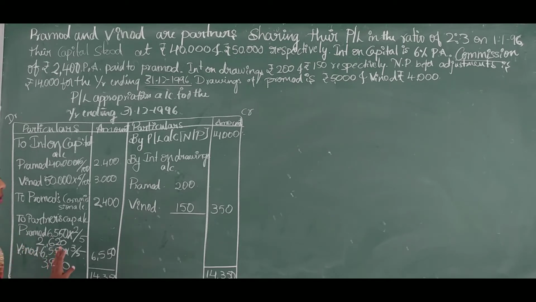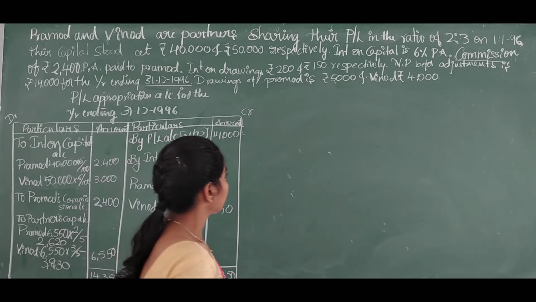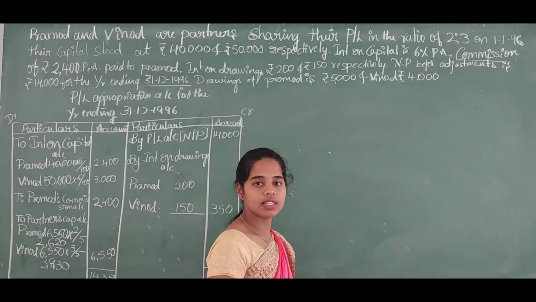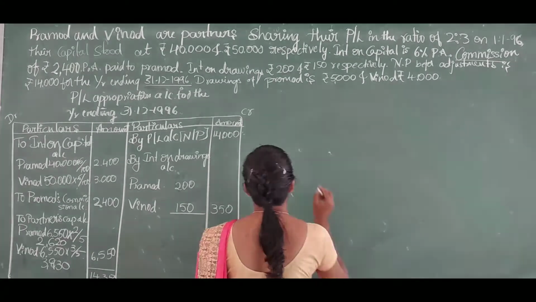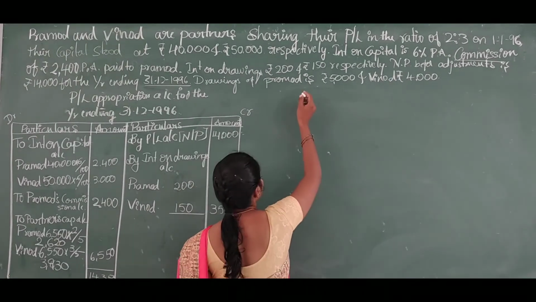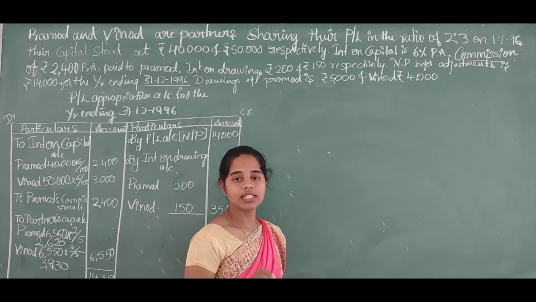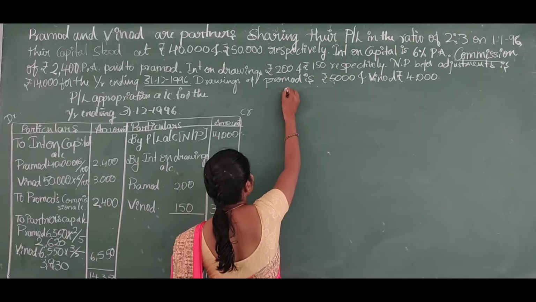This is all about the profit and loss appropriation account, and now we have to prepare the partners current account under both methods, that is the fixed capital method and the fluctuating capital method. First, we will prepare the partners current account under the fixed capital method.